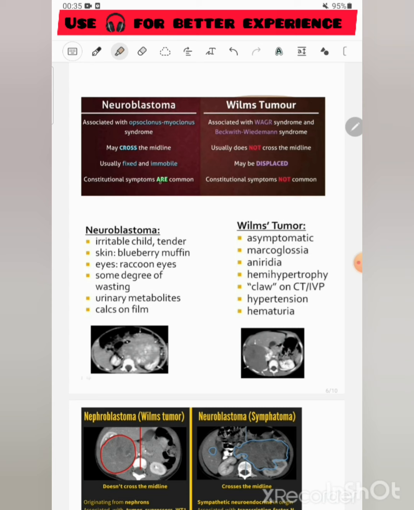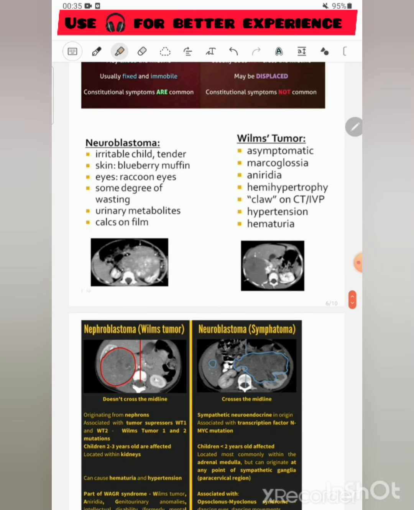Neuroblastoma is generally associated with constitutional symptoms like opsoclonus myoclonus, and increased VIP levels will lead to secretory diarrhea. Wilms tumor is not usually associated with constitutional symptoms. The neuroblastoma child is very irritable, and there is tenderness in the abdominal mass, while in Wilms tumor the mass is generally asymptomatic.